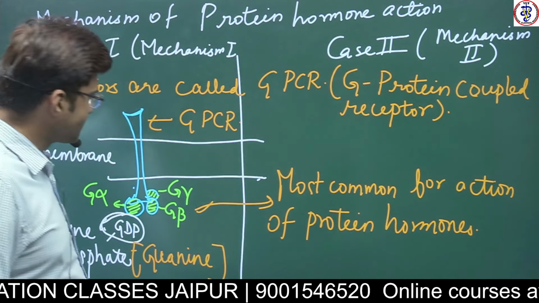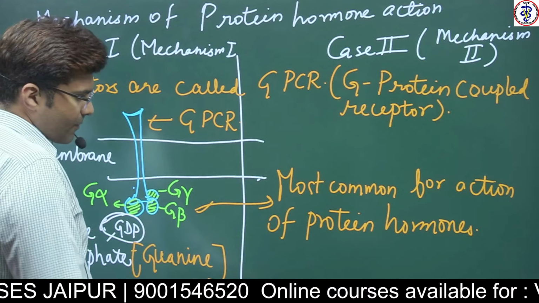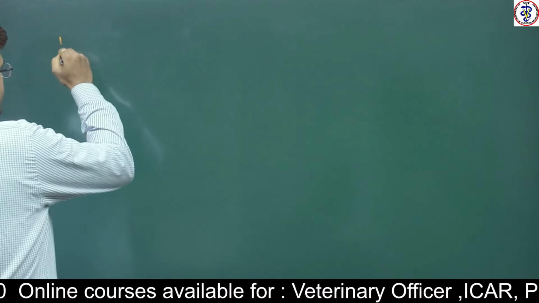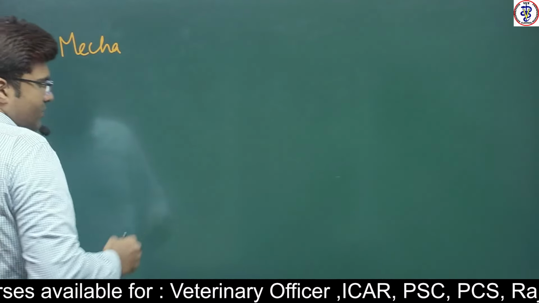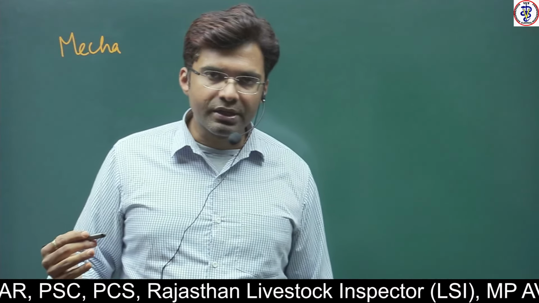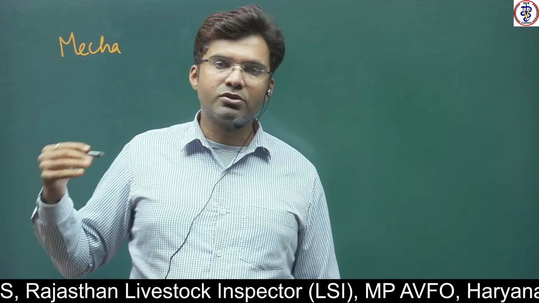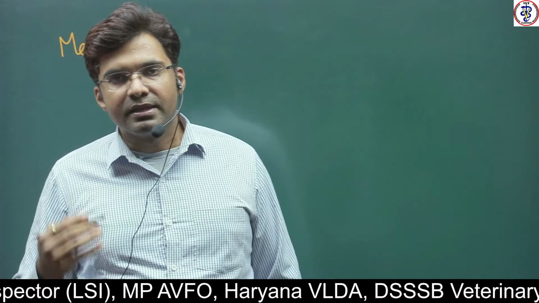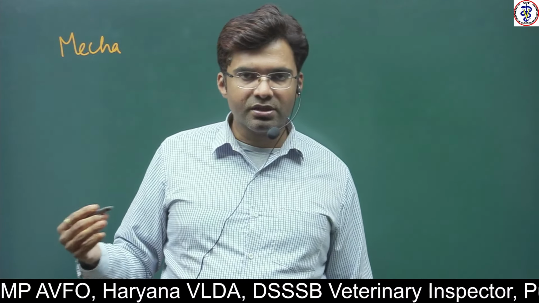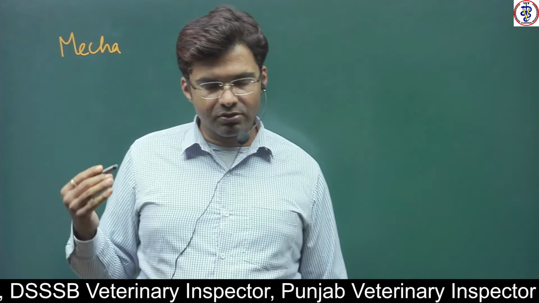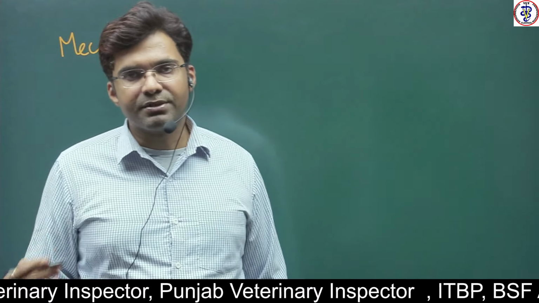Okay, so as I told, in mechanism 1 the protein hormone is going to act through the secondary messenger cyclic AMP, and in mechanism 2 this protein hormone is going to act through the secondary messenger called calcium.